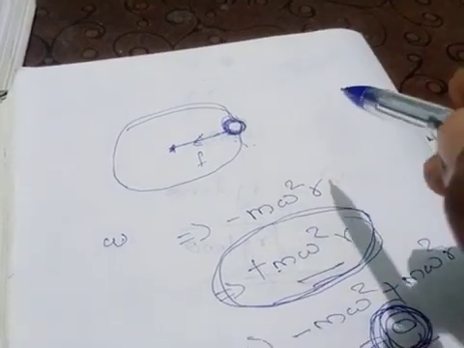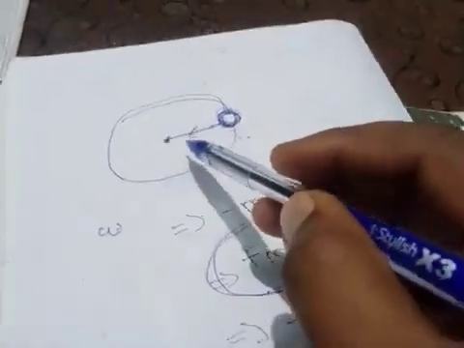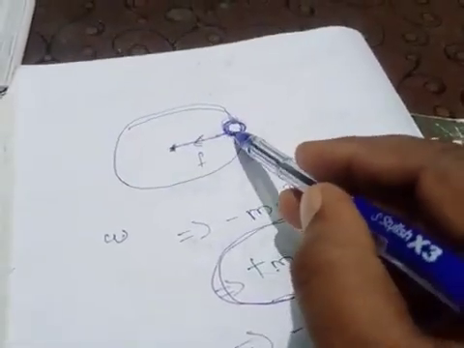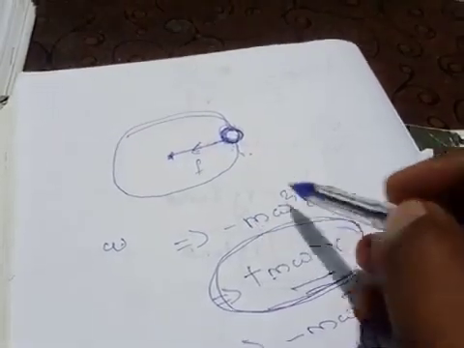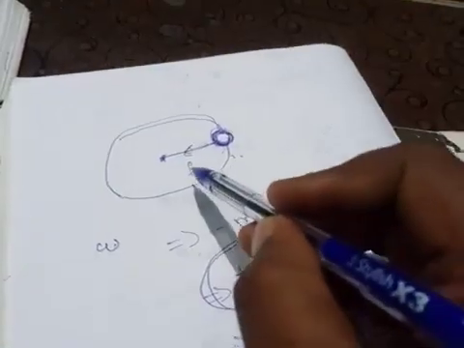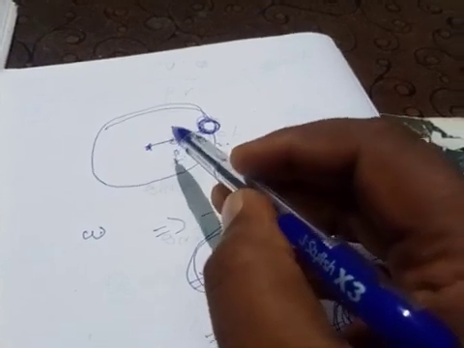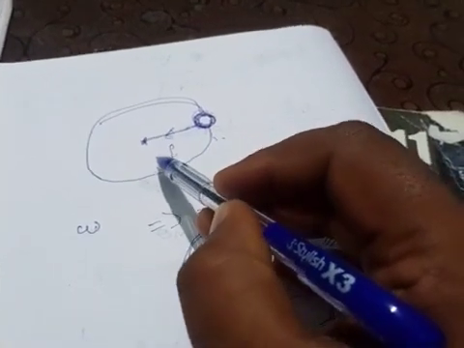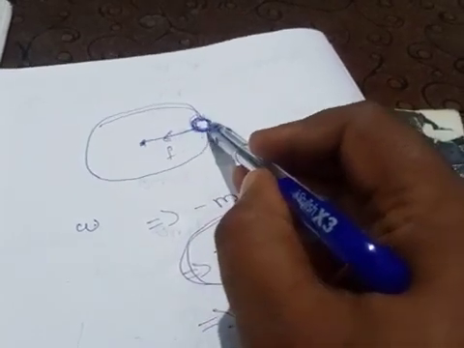That's what we know, that when we are turning this stone, there is an inward force acting, minus m omega square r, acting inward. So if there is an inward force minus m omega square r, there must be an equal and opposite force which is acting outward from the stone.